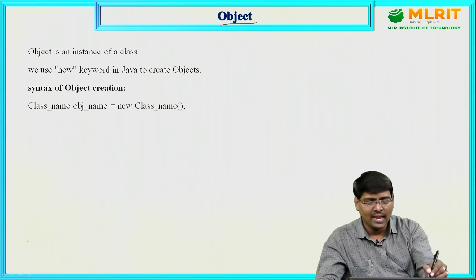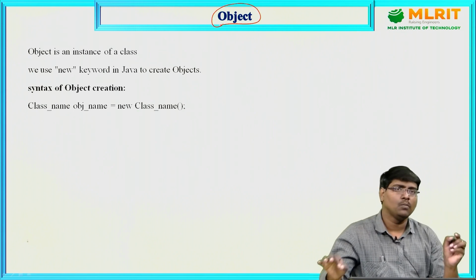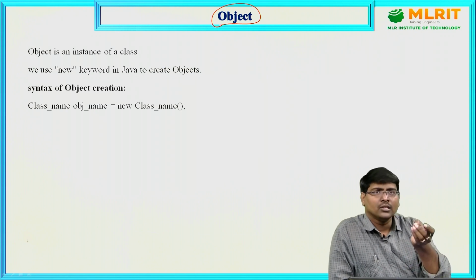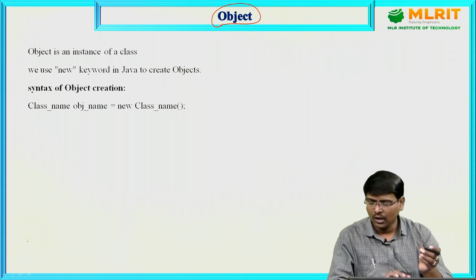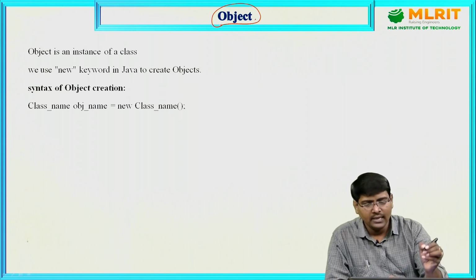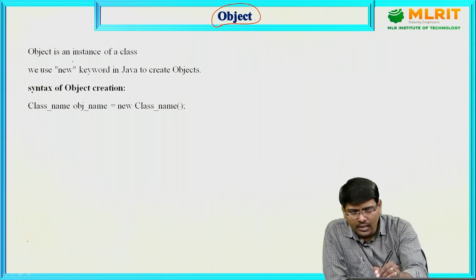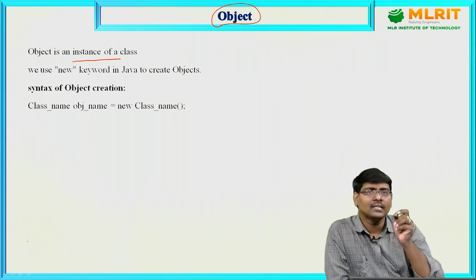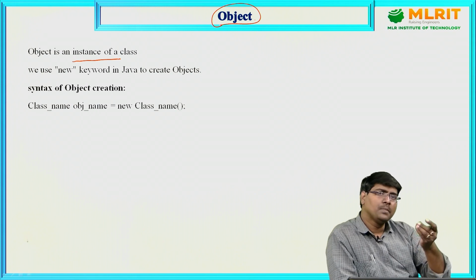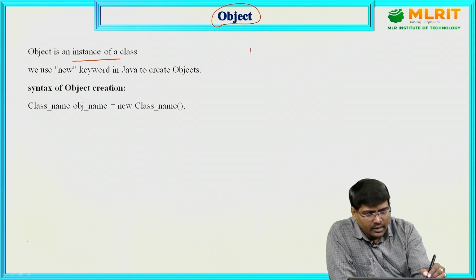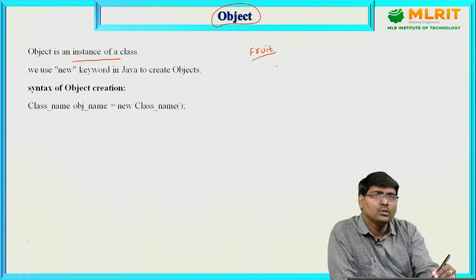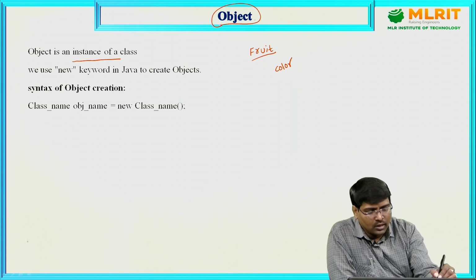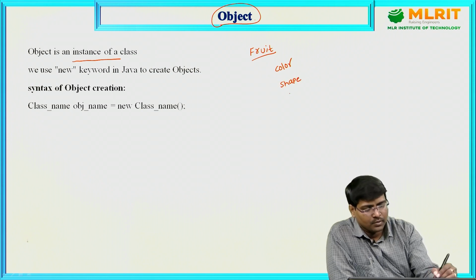What is an object? That is the most important thing. Why? Java is a complete object oriented programming language. So obviously, what is an object? An object is an instance of a class. What is meant by instance? I already said fruit is a class. What are the variables of a fruit? For example, color, shape, taste, price.